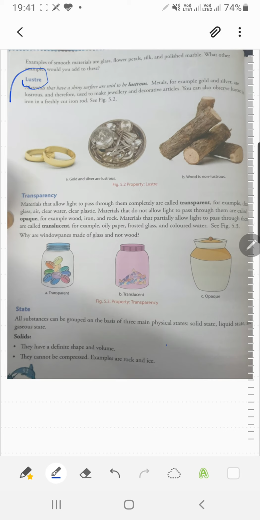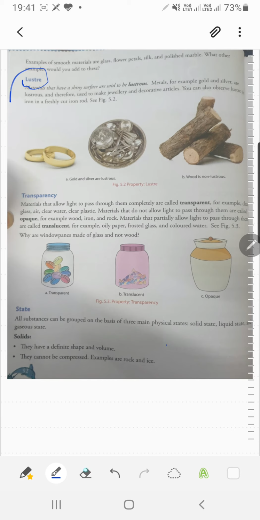First of all, I'm going to read the upper line. Examples of smooth materials are glass, flower petals, silk and polished marble. What other examples would you add to these? It is all up to you. It is on the basis of your classification, how you see an object, if it is smooth or rough. On the basis of your classification, you can categorize the things together.